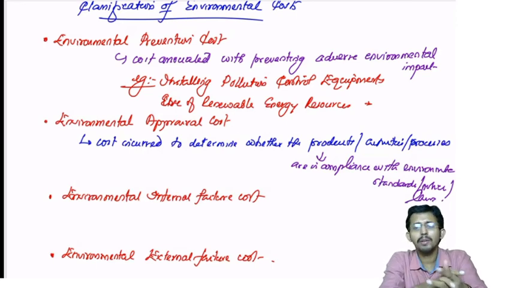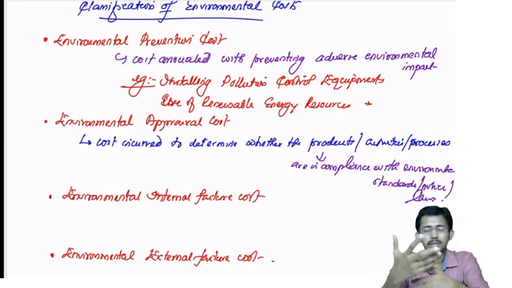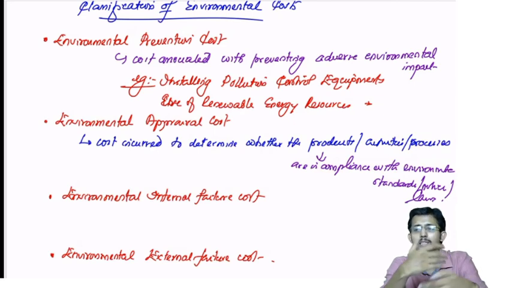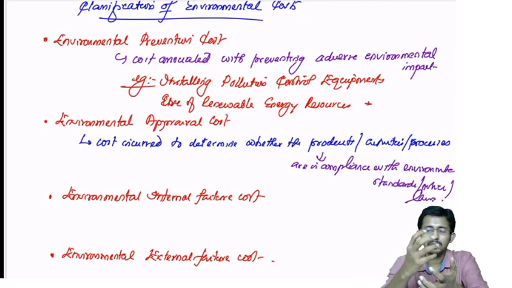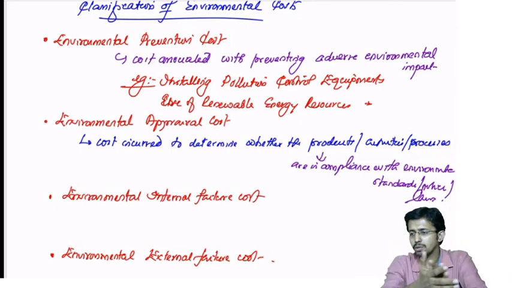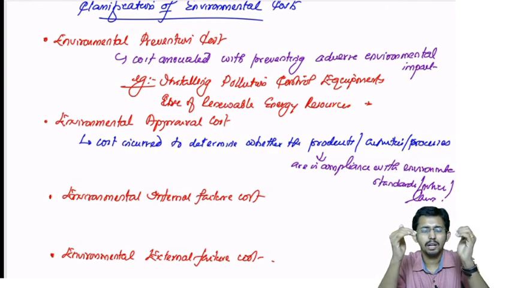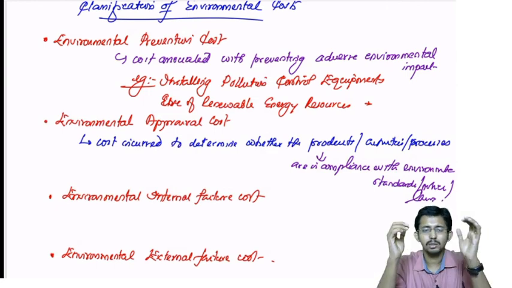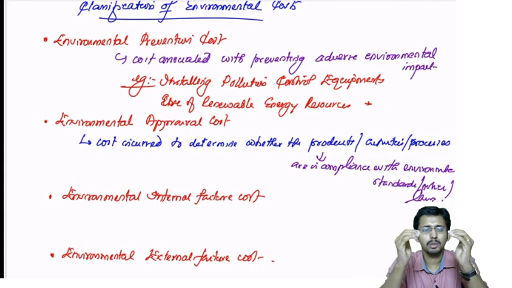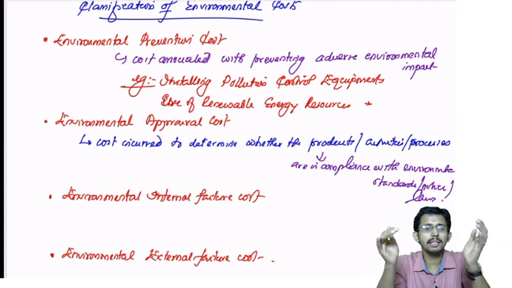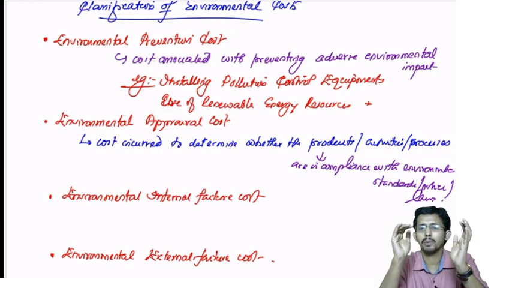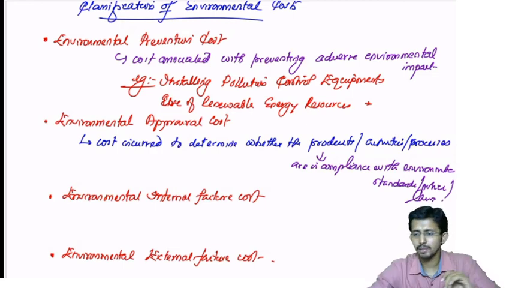So, for example, you have an audit, environmental audit. It is an appraisal cost. Okay, then you have an inspection team, testing team. It is appraisal cost itself. Okay, then you have certain penalties or certain fines implemented. It is appraisal cost. So any cost that is incurred to ensure that your products, your processes, your activities are well within the standards of environmental protection, that is what is known as environmental appraisal cost.